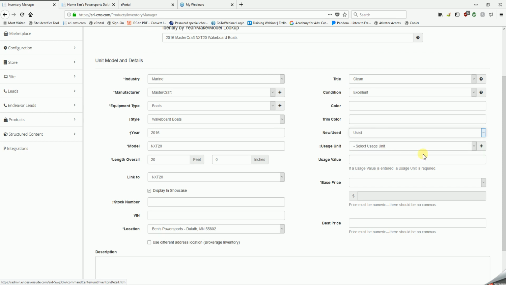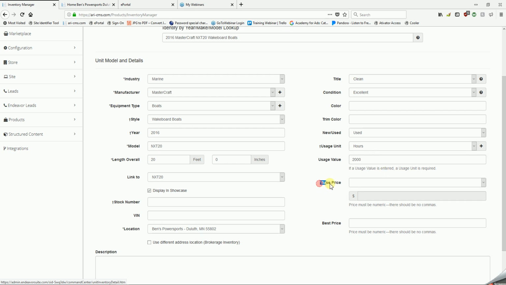Usage unit is just the measurement of use on this particular unit. So we'll click on the drop down, and the three options we have are hours, miles, or kilometers. We'll go ahead and select hours. Usage value, in this case, that would be the amount of hours. We'll type in an arbitrary amount of 2,000 hours.